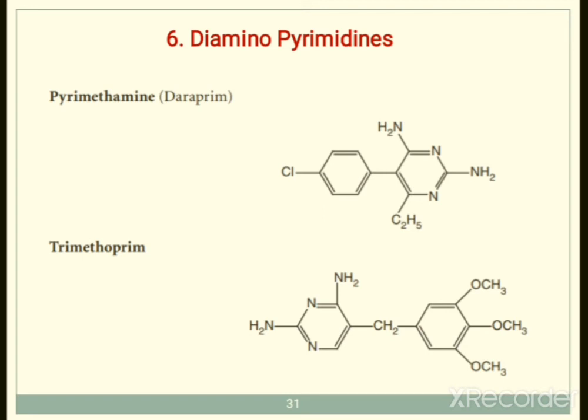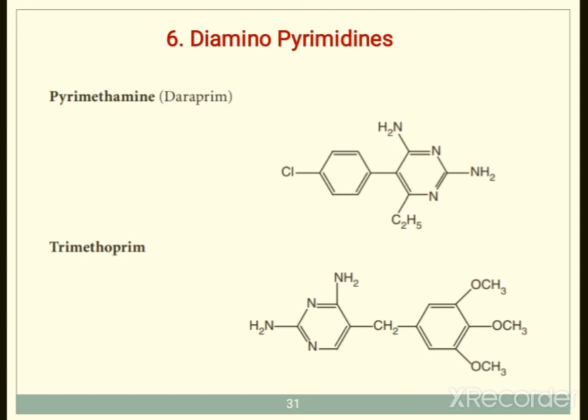So the pyrimidine basic structure has C2H5 and a chlorobenzene attached at the fifth position. Then the next drug is trimethoprim. Again, the pyrimidine basic ring at 2-4 position has an amino group, means diaminopyrimidine derivatives. Then CH2 and trimethoxybenzene is substituted with this CH2. So both are diaminopyrimidine derivatives, pyrimethamine and trimethoprim.